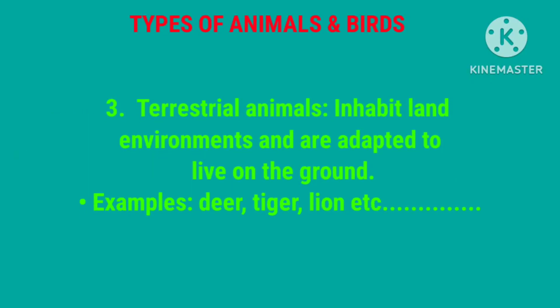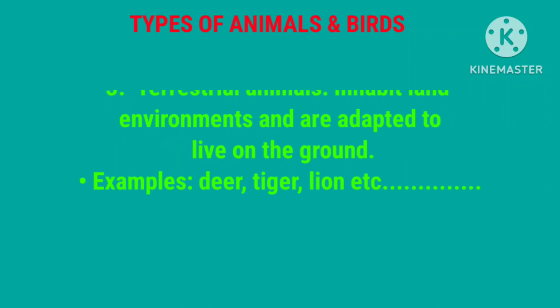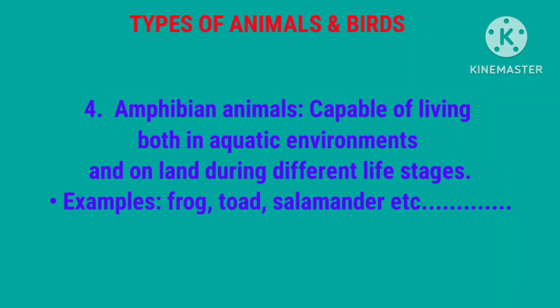Third, terrestrial animals inhabit land environments and are adapted to live on the ground. Examples: deer, tiger, lion, etc. Fourth, amphibian animals capable of living both in aquatic environments and on land during different life stages. Examples: frog, toad, salamander, etc.